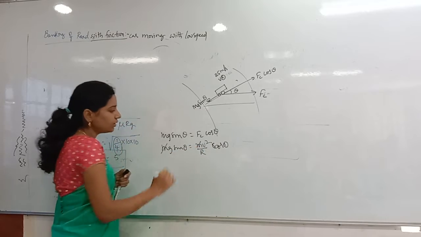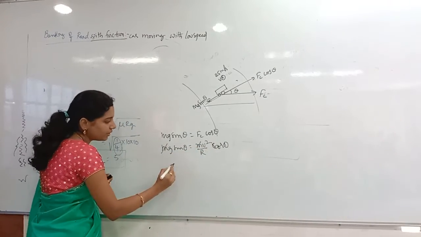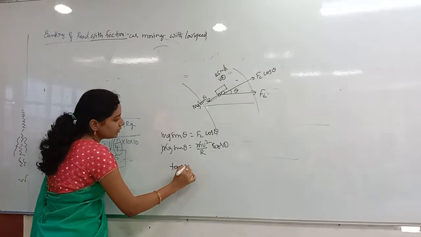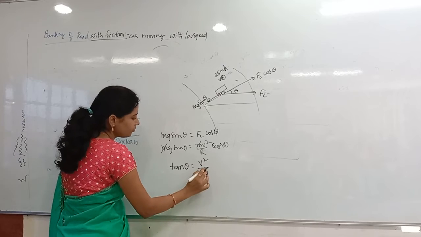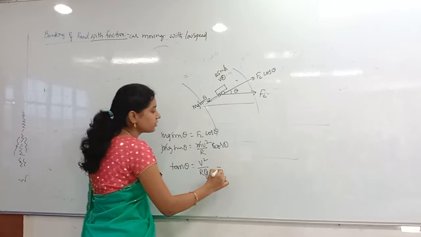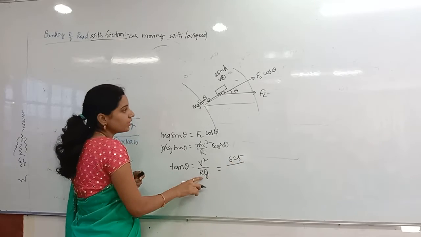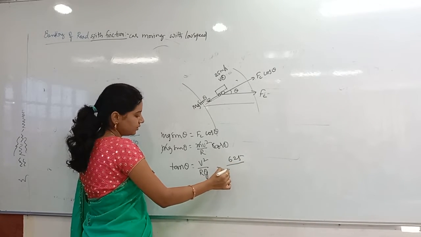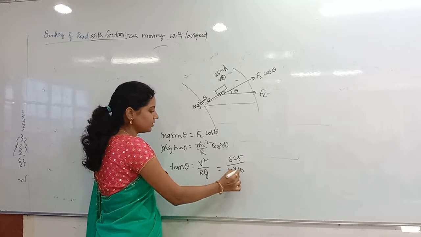You have to find the angle only. Sin theta by cos theta is tan theta, equal to v square by rg. V is 25 meters per second, so that is 625, divided by radius 10 and g equal to 10.